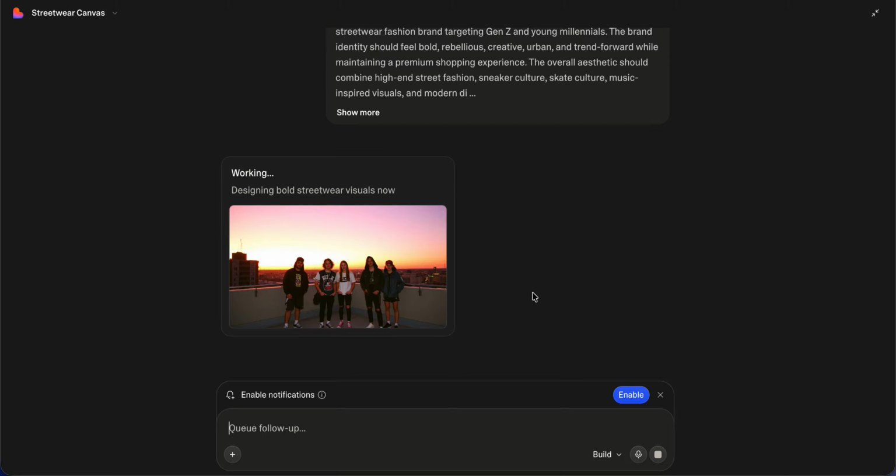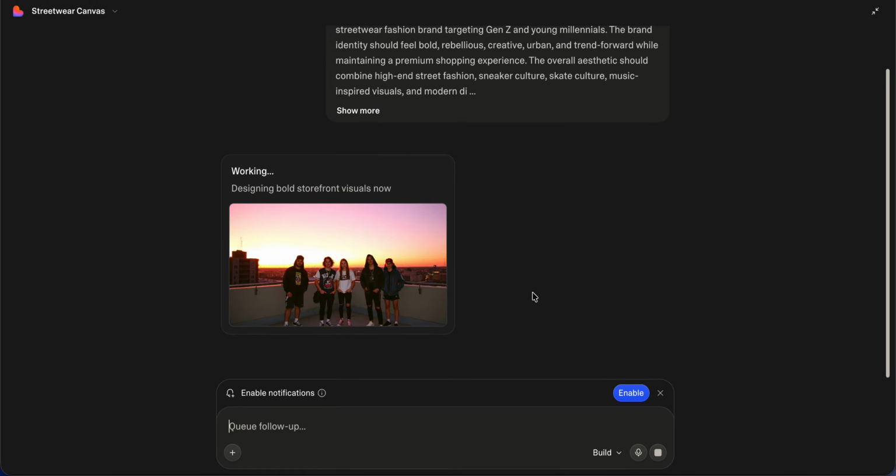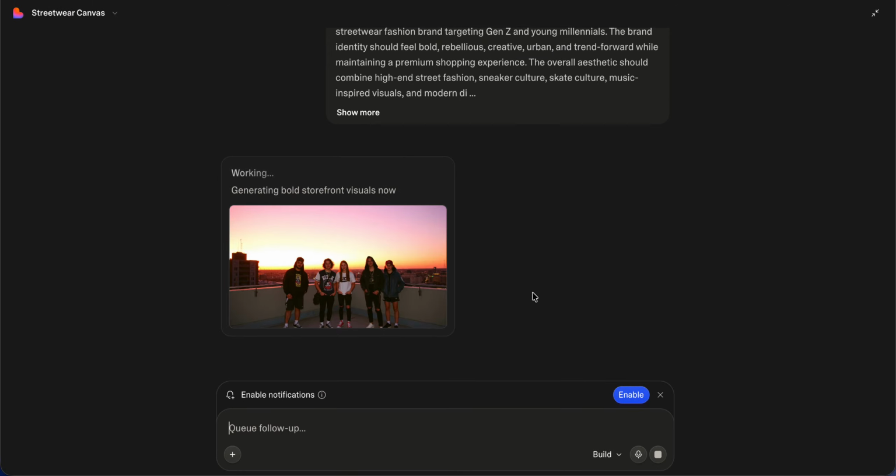For comparison, ChatGPT generates text, Cursor helps a developer write code, but Lovable generates an entire application from conversation, and we can also deploy it. So yeah, that was Lovable.